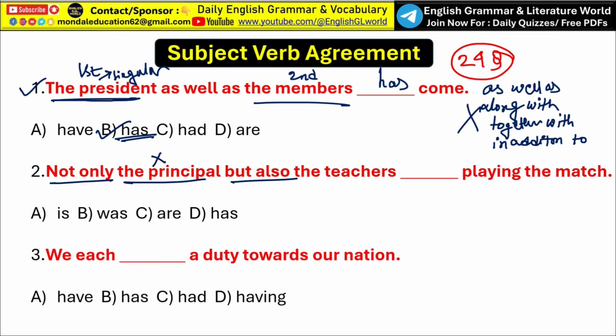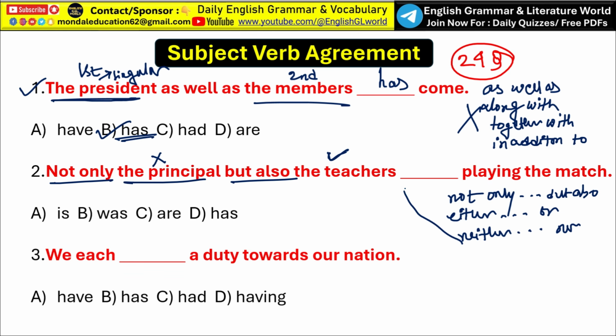You just have to focus on the second subject, because phrases like not only but also, either or, neither nor always agree with the closest subject.